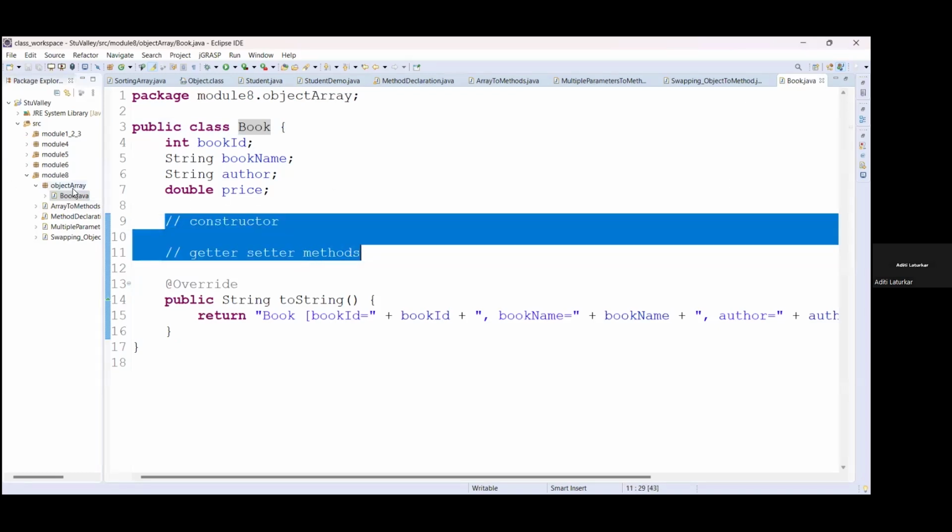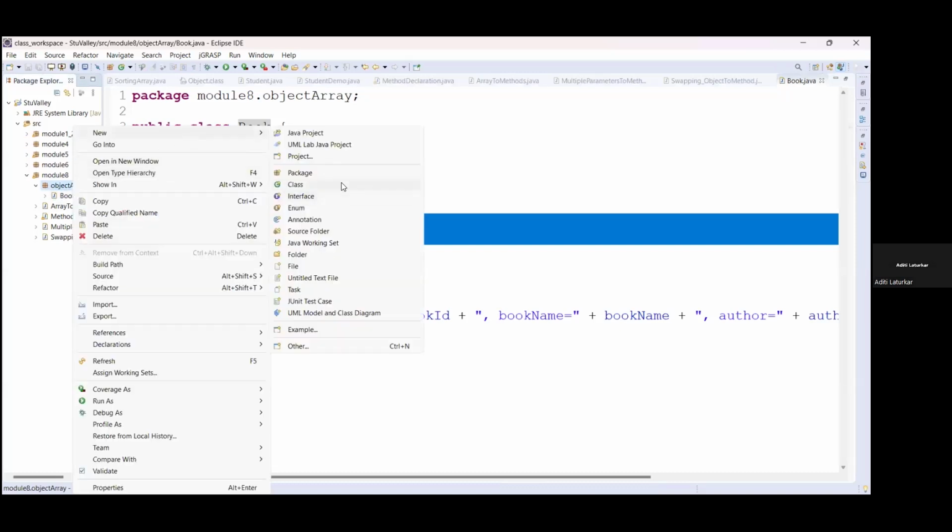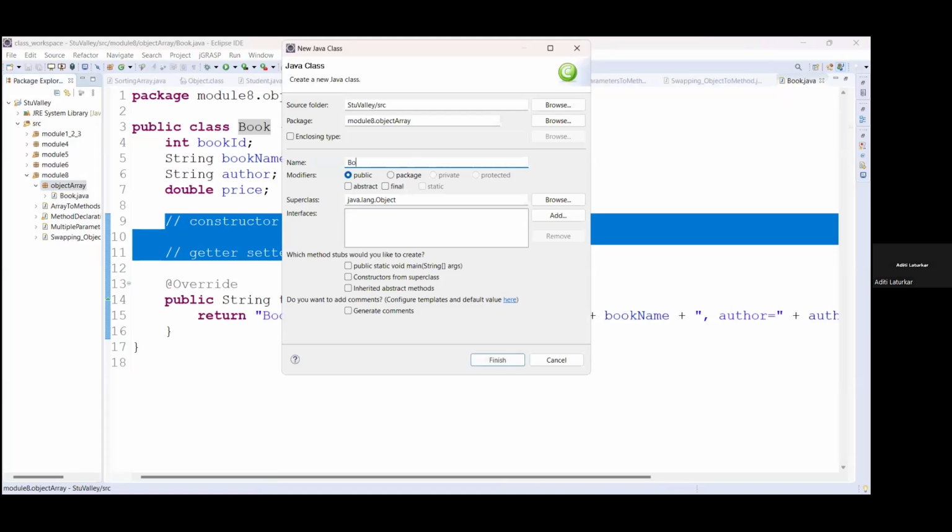Now we'll create one more class here. Name of the class I am giving is BookDemo, and this class will have main method to perform all the operations.